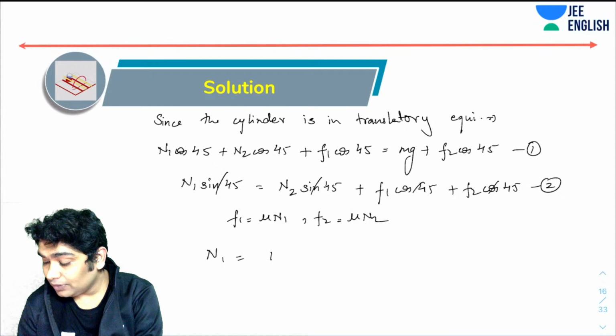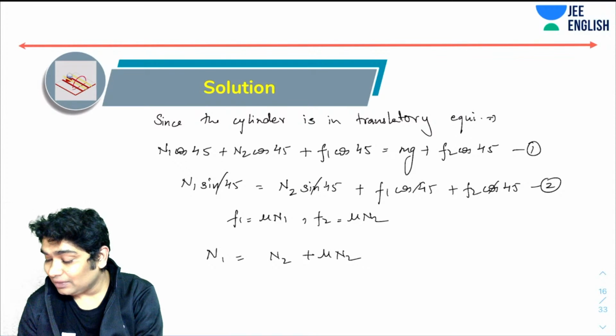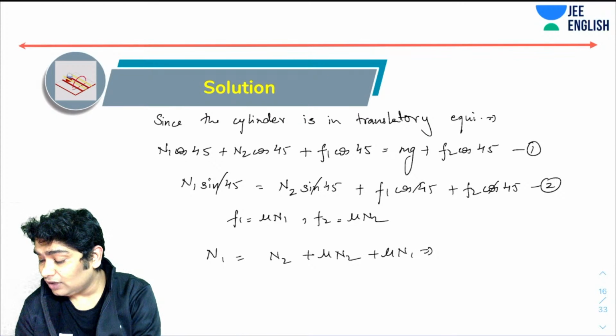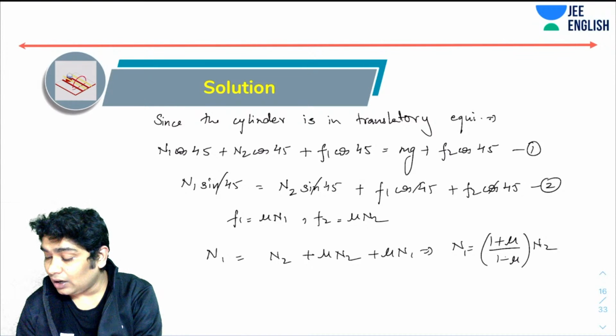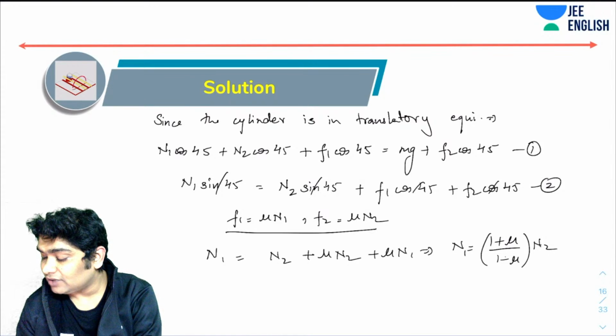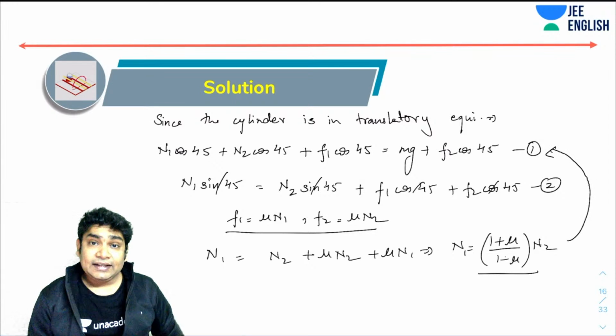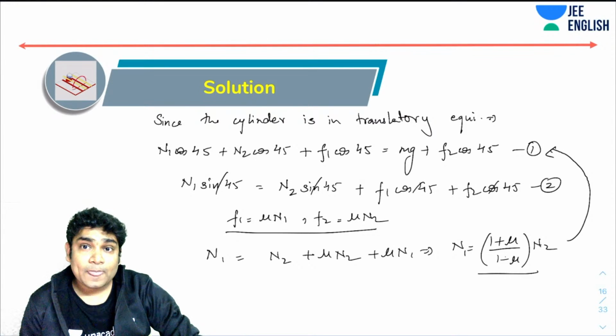N1 equals N2 plus mu N2 and here plus mu N1. What I'm getting from here is that N1 equals (1 plus mu) over (1 minus mu) times N2. Now I can substitute these values in this expression, find the values of n1 and n2, and once I have n1 and n2, I know f1 and f2.